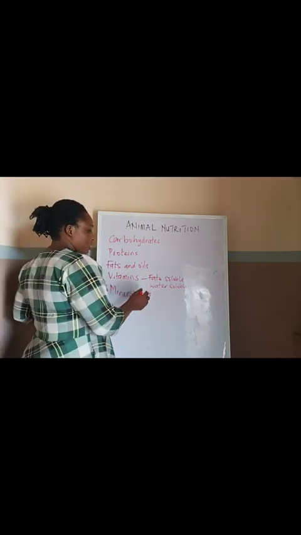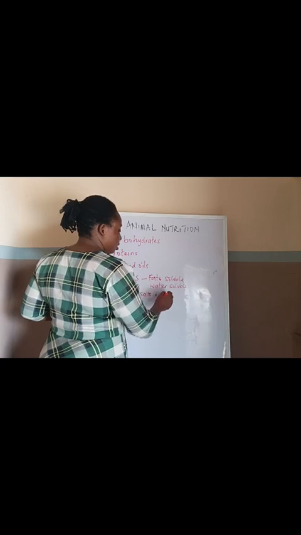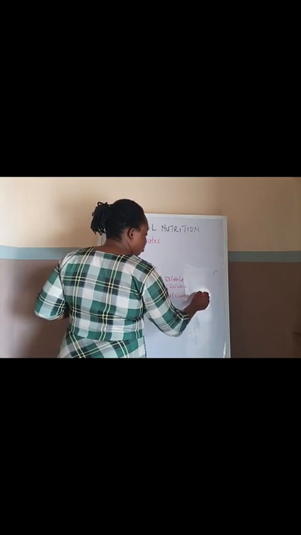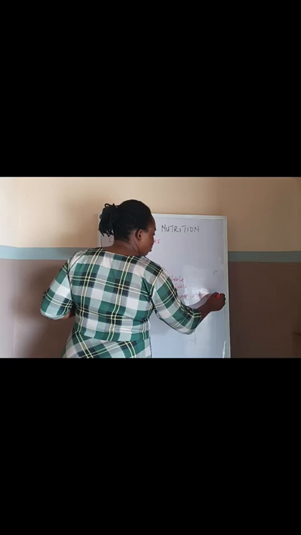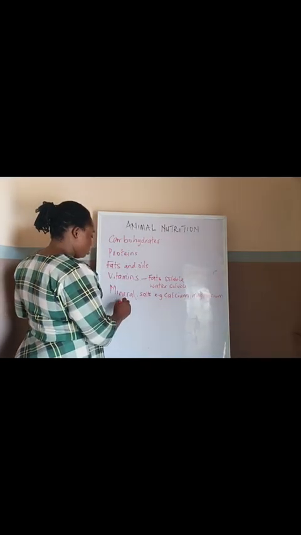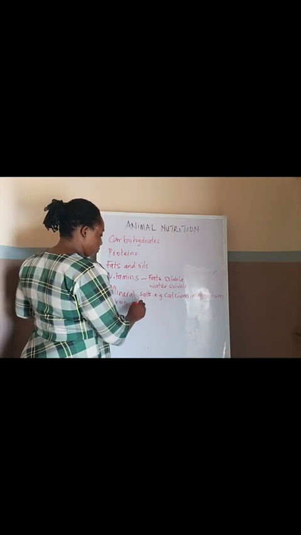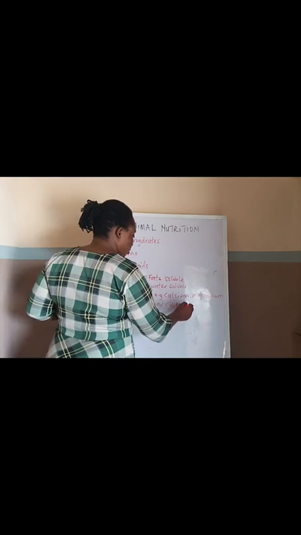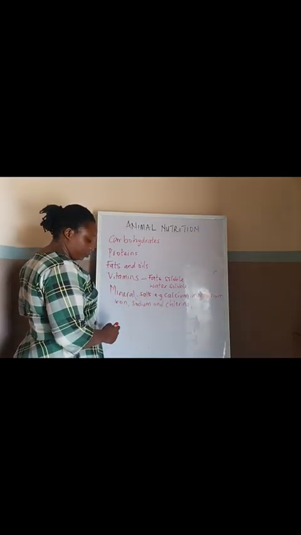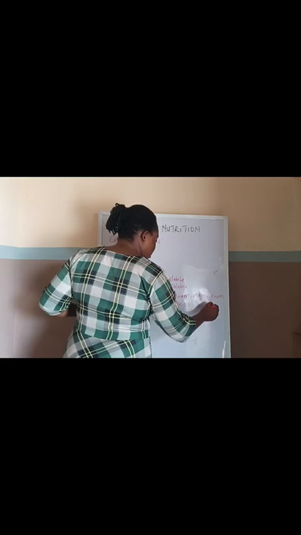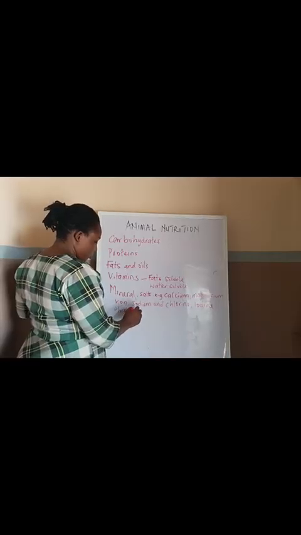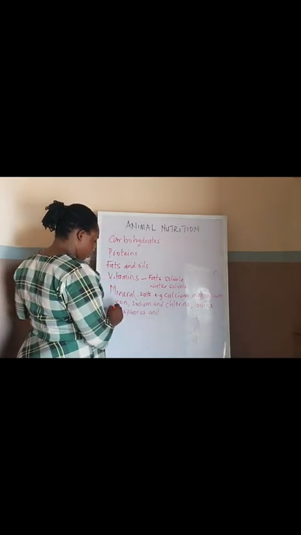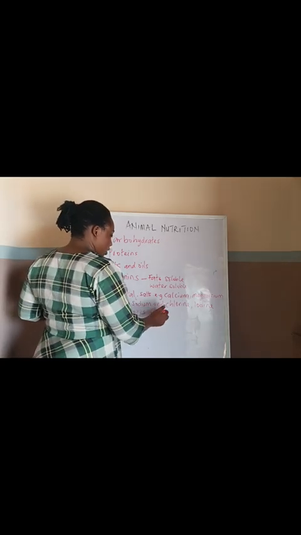We have calcium, magnesium, iron, sodium, and chlorine, phosphorus and sulfur.